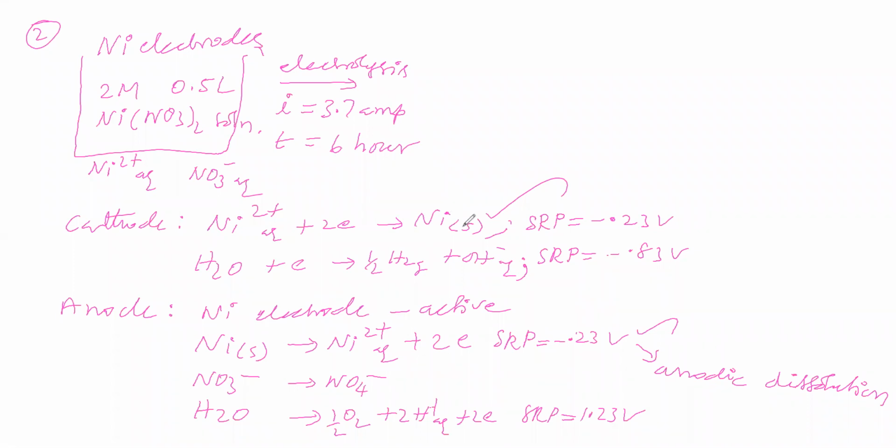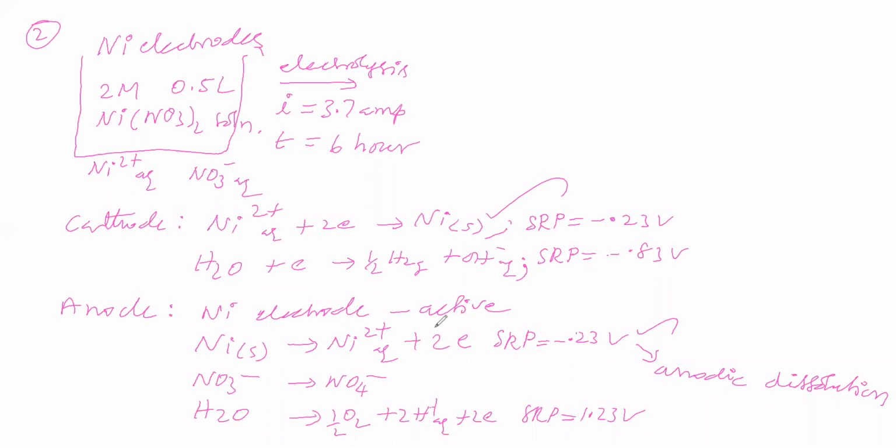Now think: if 2 moles of electrons are consumed at the cathode, then 2 moles of electrons will be liberated at the anode. Loss is always equal to gain. The process should take place in this way only. So if 4 moles of electrons are consumed at the cathode, 4 moles of electrons should be lost at the anode.